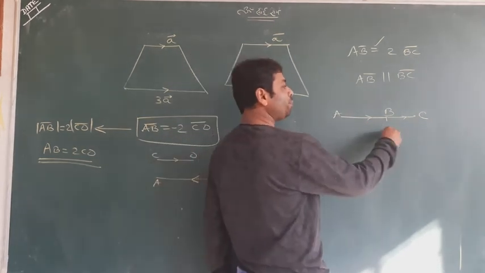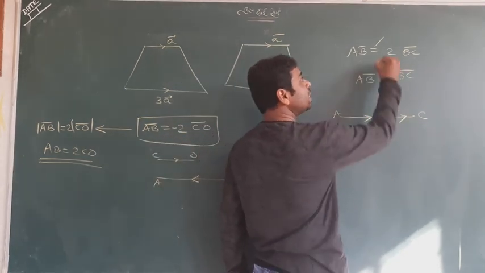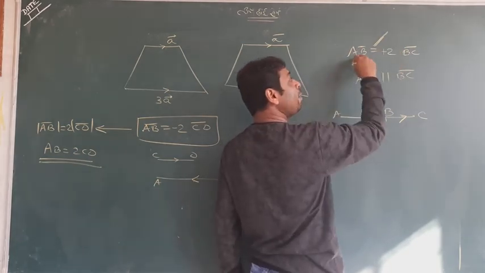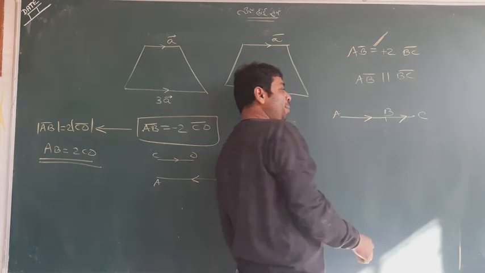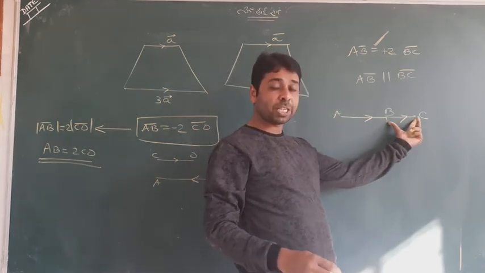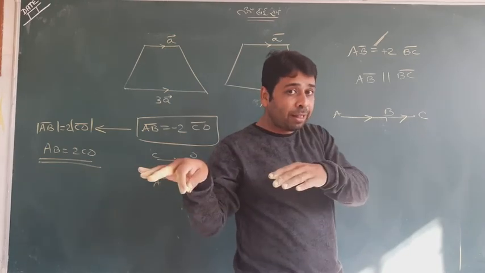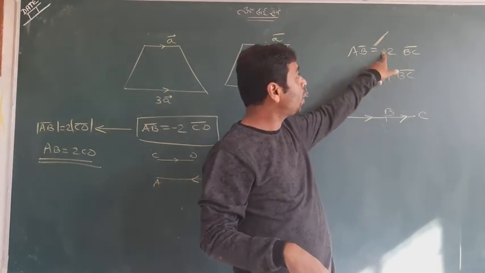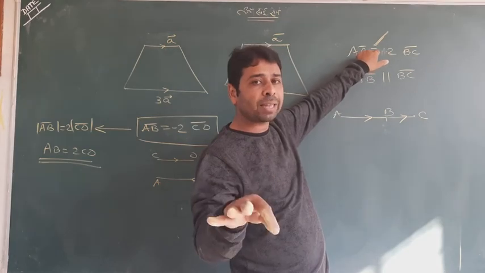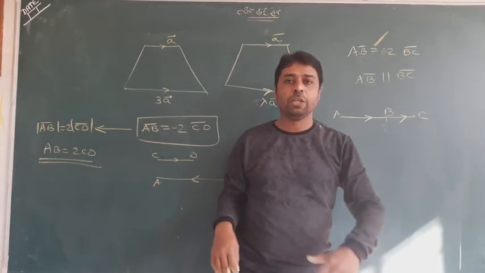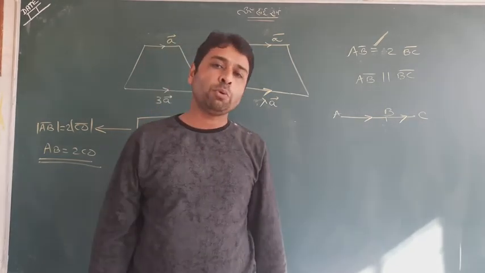Can you see the picture? They have the same direction, it is a positive sign. AB has a mod double that of BC. BC is small and double BC is AB. And this time they will not be merely parallel. The equal to sign was there and it shows they are parallel, yes, I wrote that, but B was a common point, so they are on the same line. So this is very important to understand.